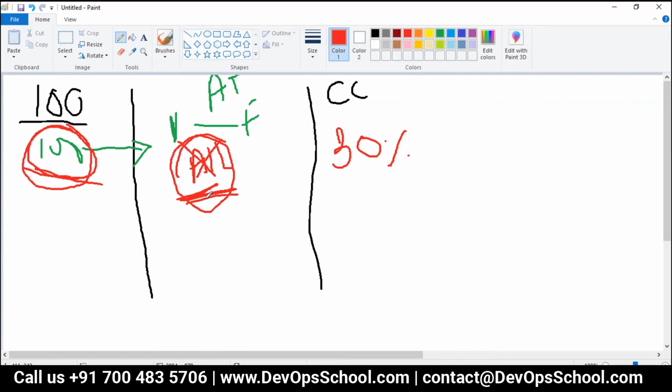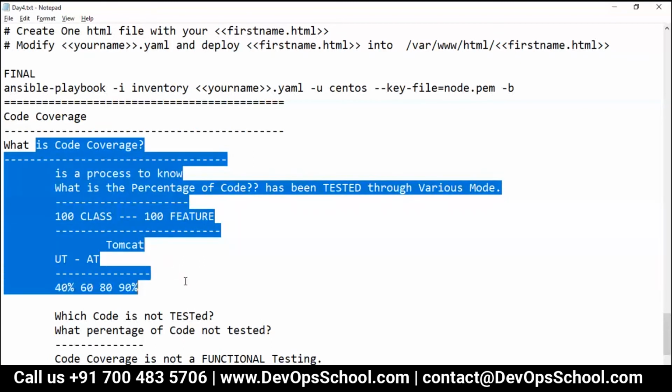That means there are loopholes in the testing process. Remember the SonarQube sessions I used to tell you about, SonarQube being a quality management tool for code quality and test quality. So your test quality is not good. How do you get to know? Using code coverage tools.